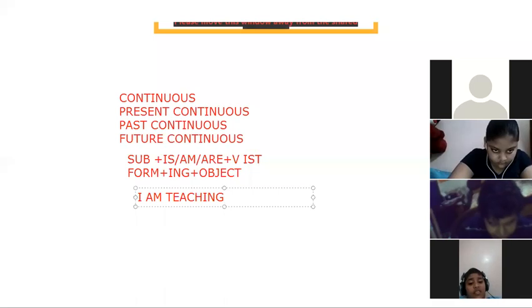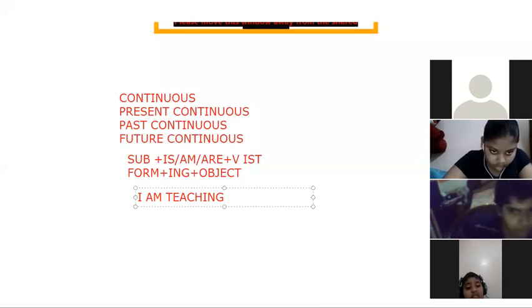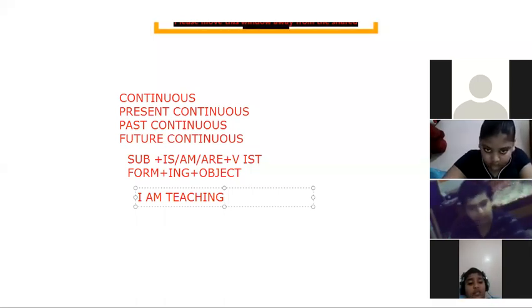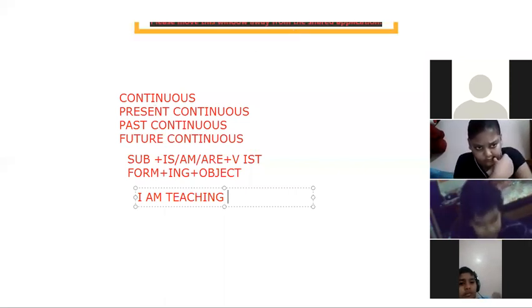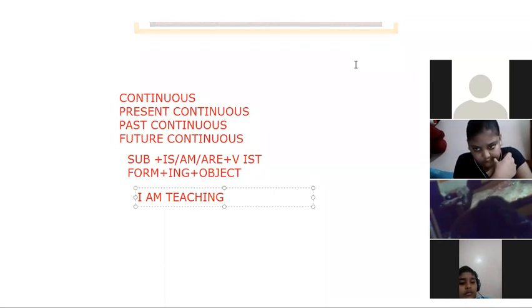With I, children, we will use am. With he, she, it, or any other singular name, we will use is. And for plural, we will use are. I am teaching English.